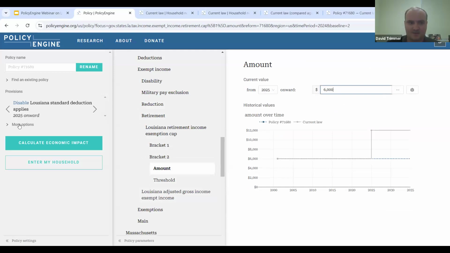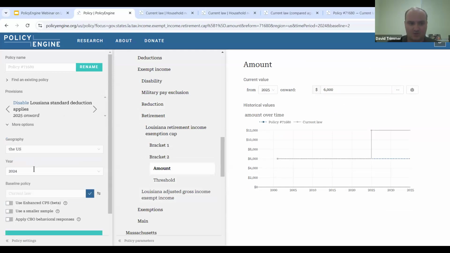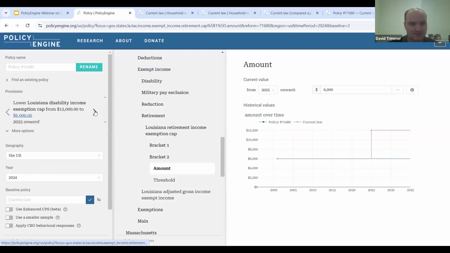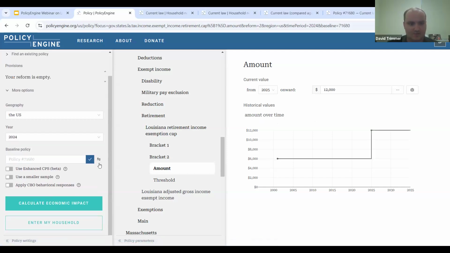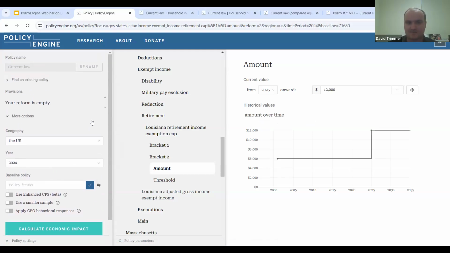Okay, so we have developed our baseline. We can see the provisions that we have under the provisions tab, and we can cycle through them to make sure that everything's correct. And right here at baseline policy, we're currently comparing this to current law. We actually want to invert that since the tax bill is now law. And all we're going to do is invert it, clicking this button, and that's going to be able to give us impacts for the bill that just passed.